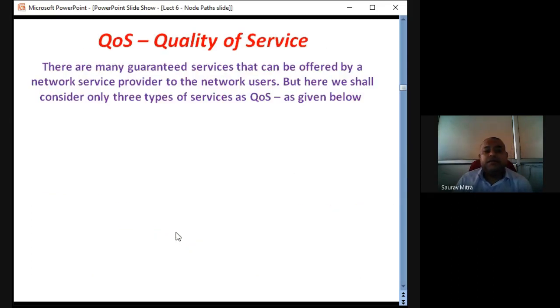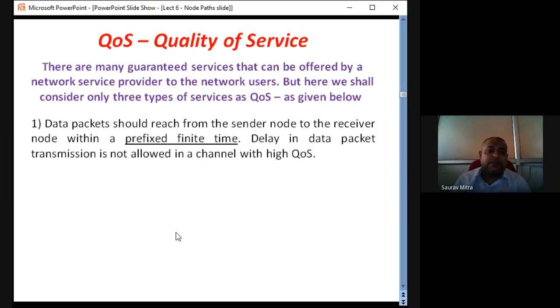What is meant by quality of service? This is the topic of the third chapter, but we will also see here that there are many guaranteed services that can be offered by a network service provider to the network user. But here we shall consider mainly three types of services which fall under QoS, as given below. What is the first thing?